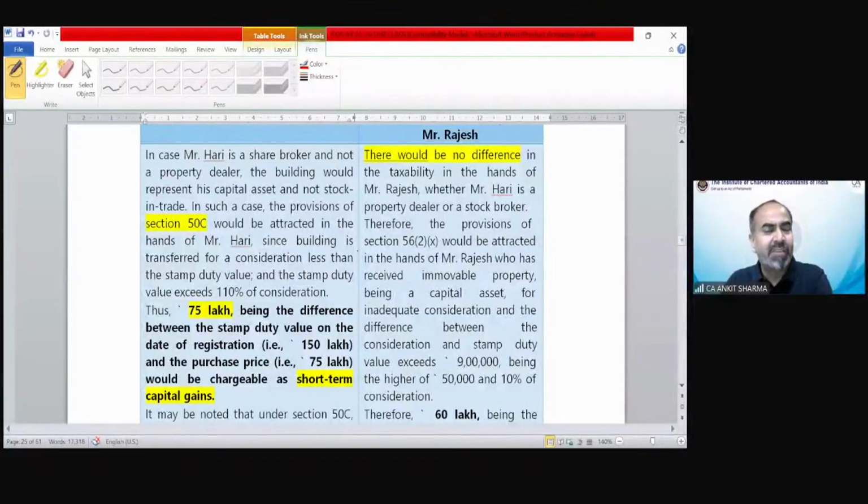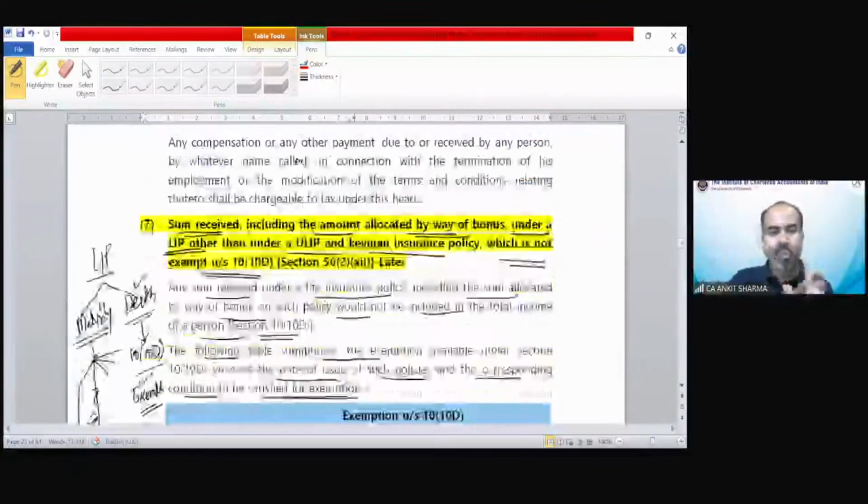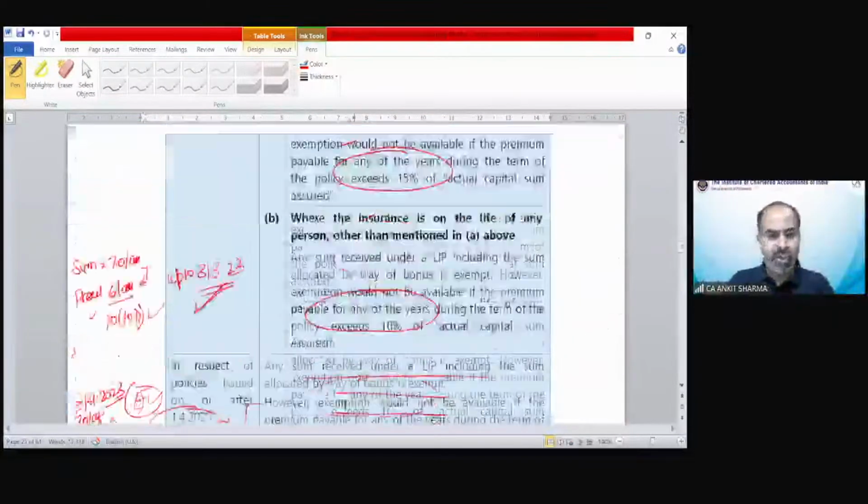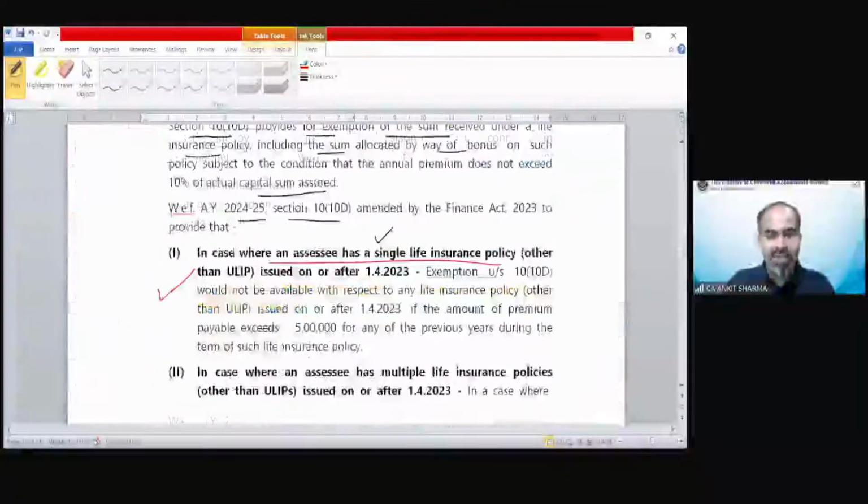And then if it is the second case, what would be the difference? No difference in the hands of Mr. Rajesh, but in the case of Mr. Hari, that would be the capital gain concept. This was illustration number 3. We have gone through illustration number 4, I guess.